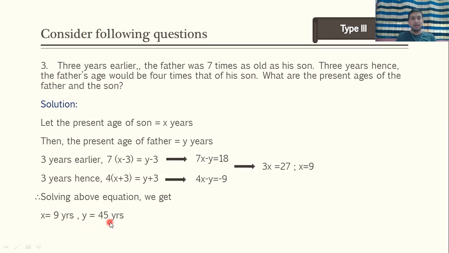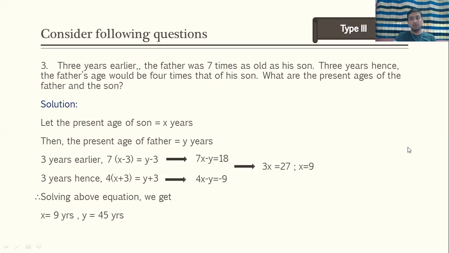3 years earlier and 3 years after. Okay, so hope this problem is also clear to you. So hope you can make the differentiation between type 1 then type 2. So type 1 was T1 years ago or T1 years before. Type 2 was T2 years after, and now type 3 will be T1 years ago and T2 years after.